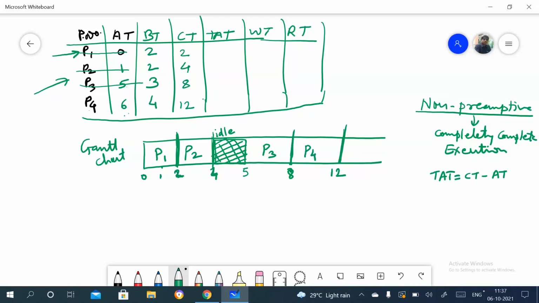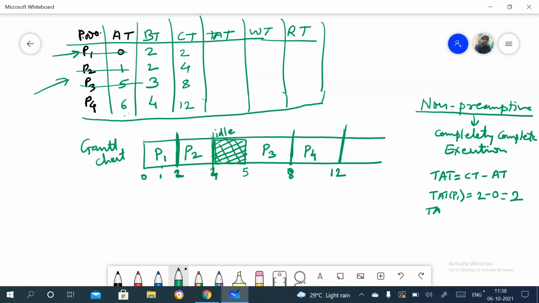Now the turnaround time for P1: the completion time for P1 is 2, minus the arrival time, which is 0, so 2 minus 0 is 2.